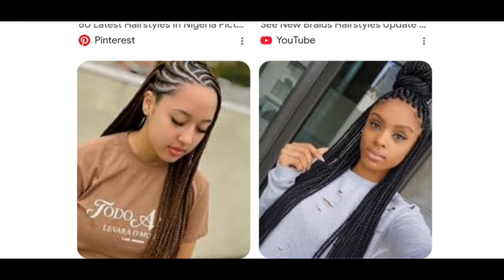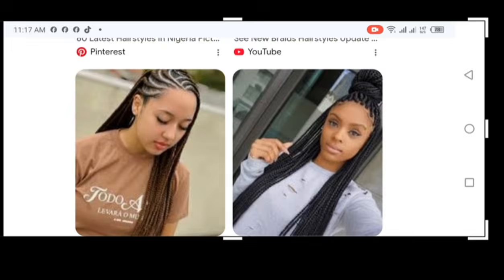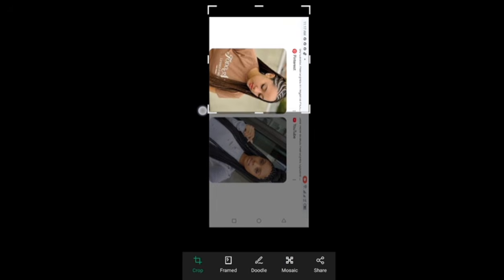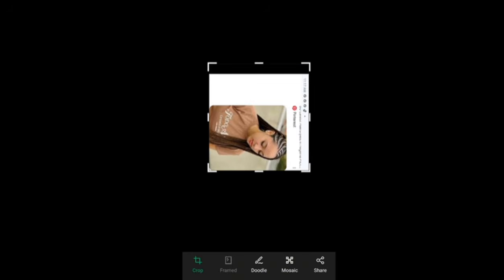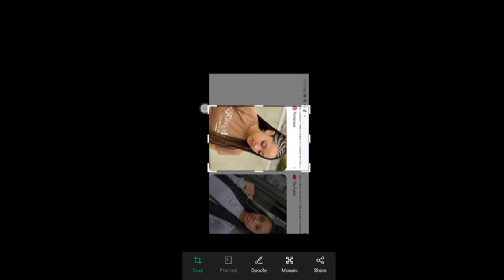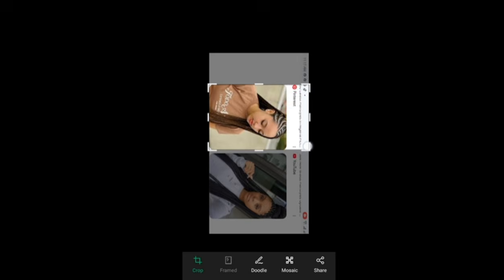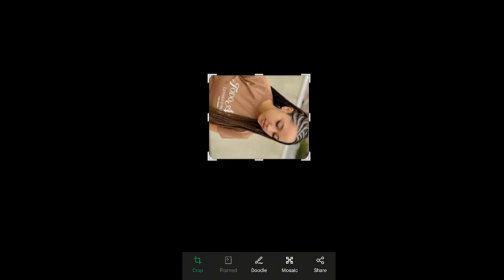You know I'm screen recording, so it might be quite difficult to flip my phone. But this is how you take a screenshot, and then I'll crop it to make sure she's the only one I'm going to be using. Okay. Now we have an image that we're going to use for Edna. You can also download another image for Lily. Depends on what you want, okay?